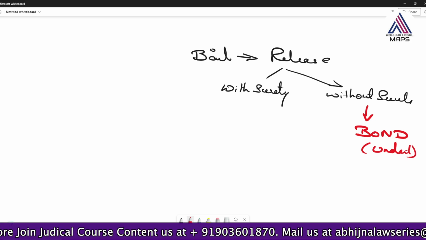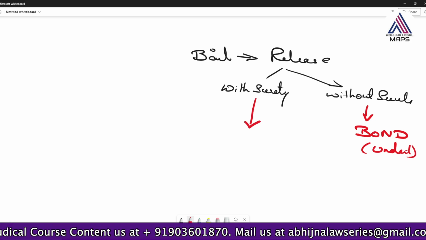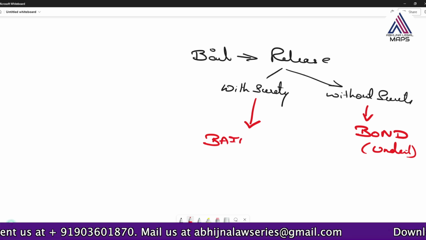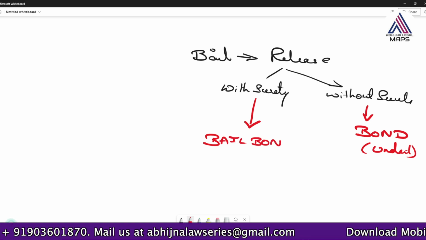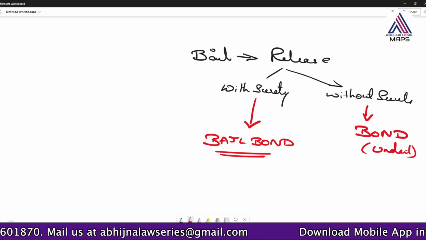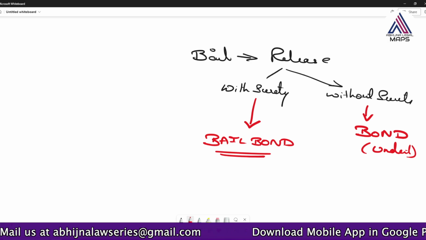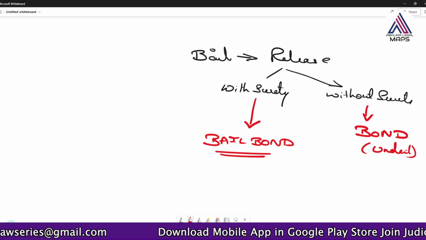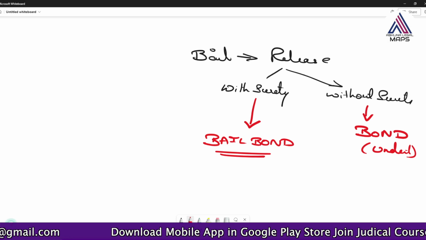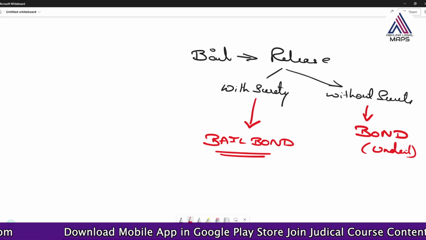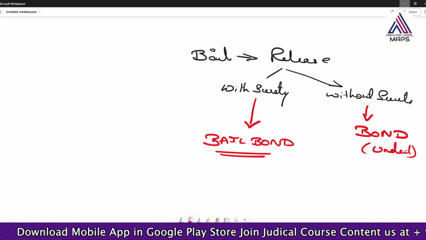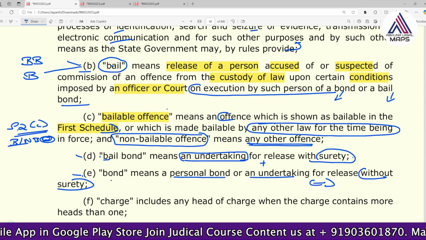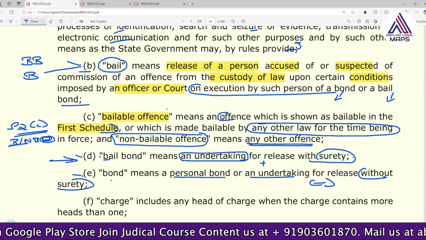When he is released with surety, it is said to be bail bond. So a very simple definition, just try to understand.